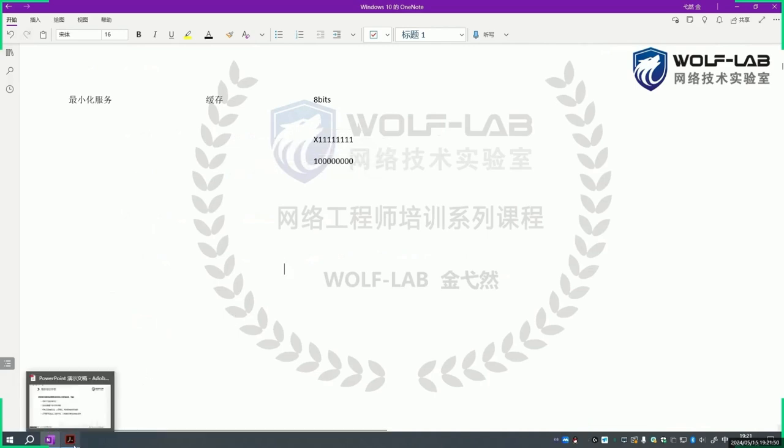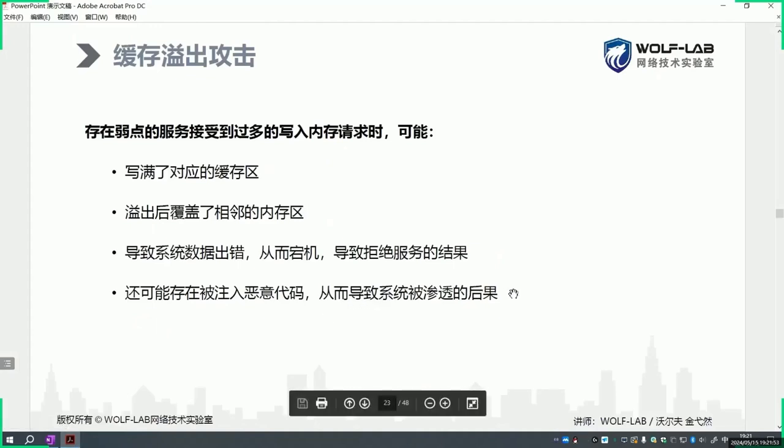Effectively, they can use this operation to inject something into your system, like malicious code. In this case, this leads to your system being compromised. These kinds of techniques honestly sound simple in theory, but in reality, they require extensive knowledge about your system, very detailed understanding. But even so, this kind of behavior is honestly hard to prevent. If you really want to defend against it, you can only do so by upgrading your software from a software and programming perspective. Just saying to cut it off, like writing an ACL to shut down that service.